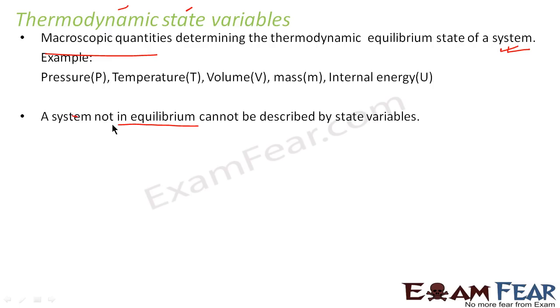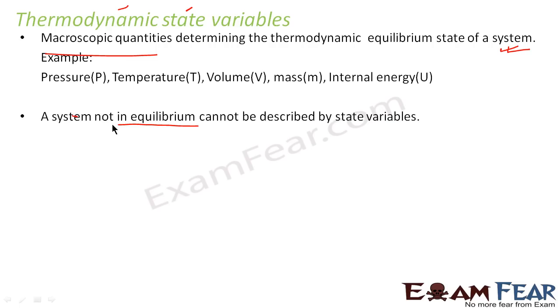Now see, if these values itself are changing with time, then how can we describe the system with the help of these variables? Sometimes your pressure will be P, sometimes the pressure will be 2P, sometimes it will be 3P, sometimes it will be 4P. So I just cannot describe it, and this change will happen continuously if the system is not in equilibrium. So we cannot describe a system which is not in equilibrium by state variables, right?